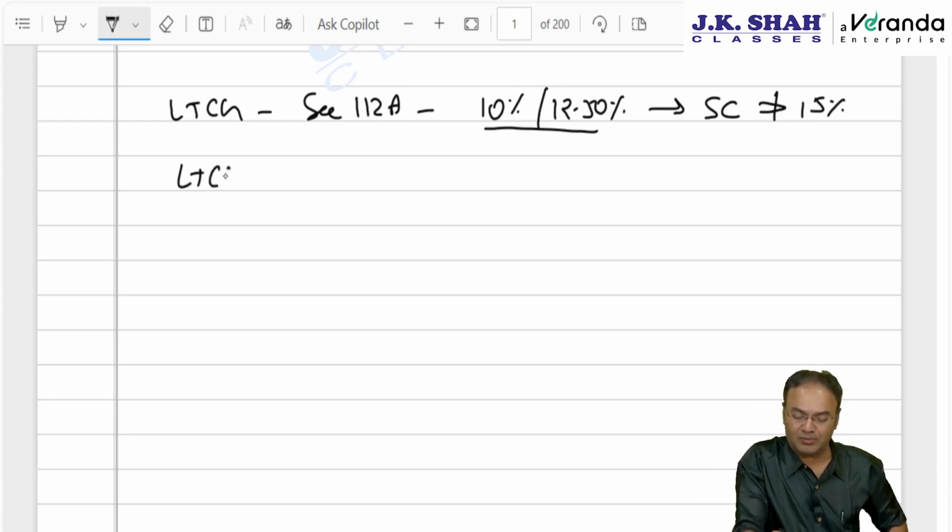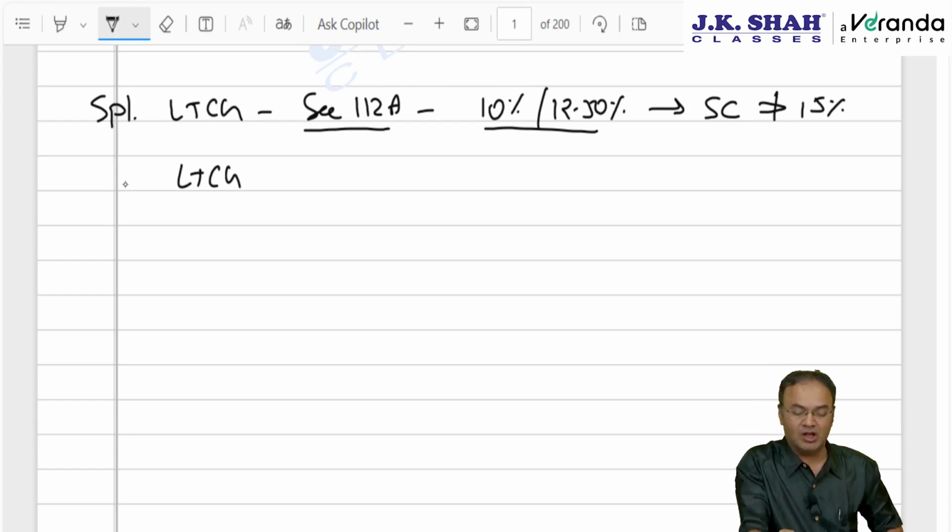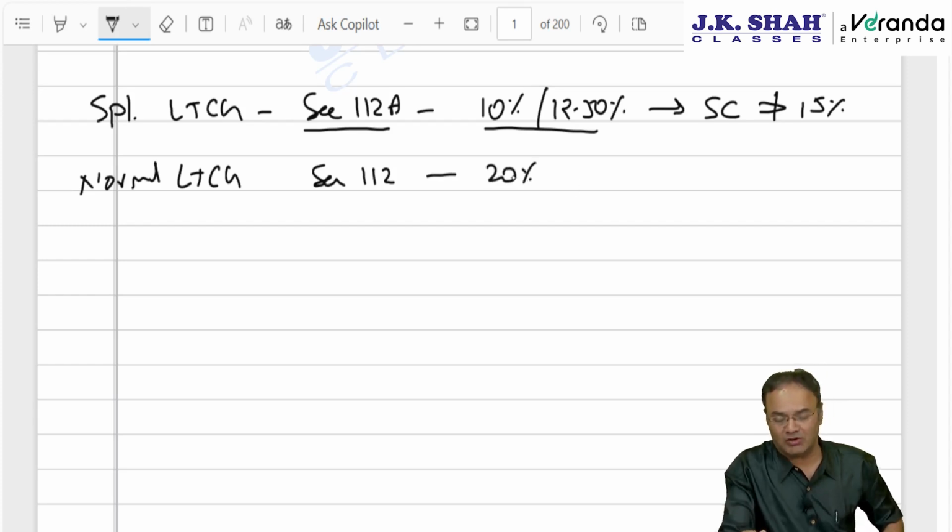Then other long-term capital gain or normal long-term capital gain. I call the earlier one special long-term capital gain, applicable on 3 assets: units of business trust, units of equity oriented fund and equity share. If it is normal long-term capital gain, then the section number is 112, which was taxable at 20% till 22nd July 24.